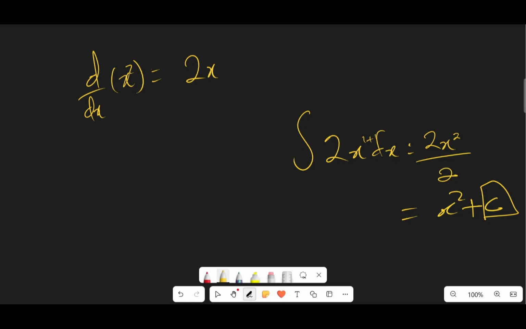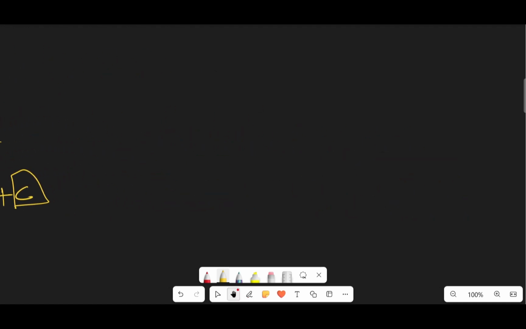Now I want us to look at definite integral. Sorry, let's start with indefinite integral. After indefinite integral, then we move to definite integral. Now let's go straight into it.